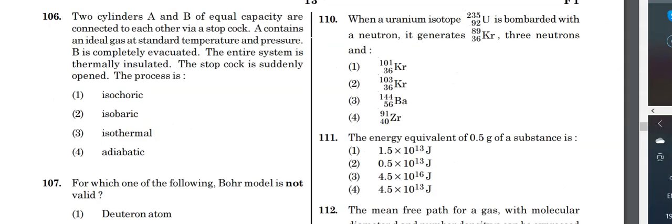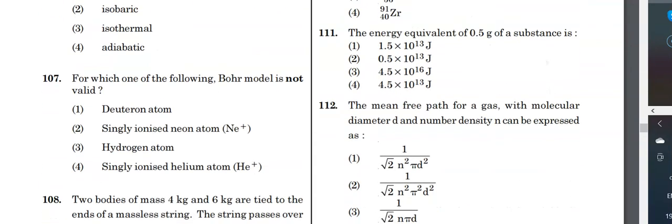Next, coming to the 111th question. The energy equivalent of 0.5 grams of a substance is 1.5 into 10 to the power of 13 joules, 0.5 into 10 to the power of 13 joules, 4.5 into 10 to the power of 16 joules, 4.5 into 10 to the power of 13 joules. Let us quickly solve it.